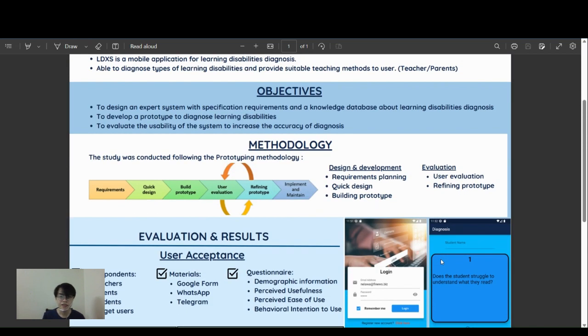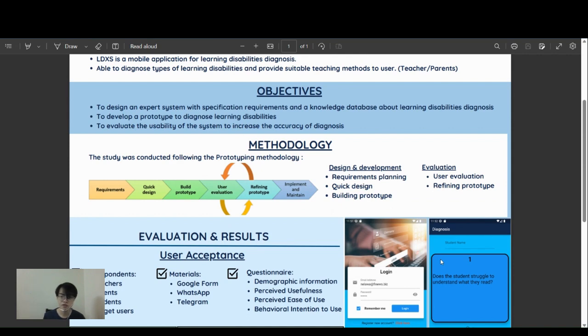In this project, I use the prototyping method to conduct the study. It includes 6 stages, and I conclude them into 2 aspects, which are design and development, and evaluation. For the first stage, requirement planning is to classify the functional requirements and also the non-functional requirements. For example, the functional requirements include login, register, manage question, manage report for the admin, and also view report and start diagnosis for the user.